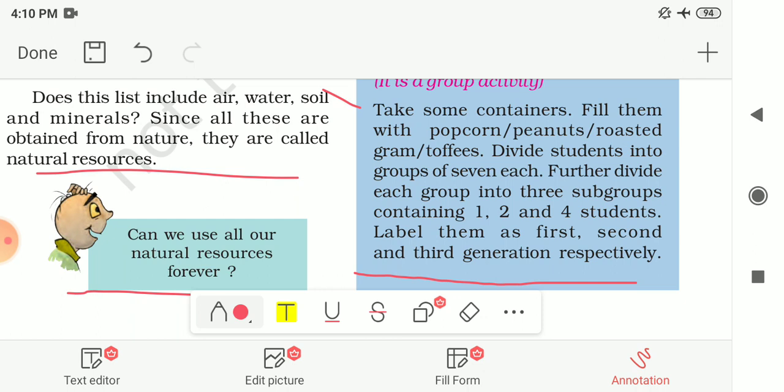Now this group of 7 students is further divided into 3 subgroups, and the number of students in these 3 subgroups is 1, 2 and 4. That means in one subgroup there should be 1 student, in another subgroup 2 students, and in the third subgroup 4 students. So total 7 students in one group, and in subgroups 1, 2 and 4, total 7. Now label them as first, second and third generation respectively.